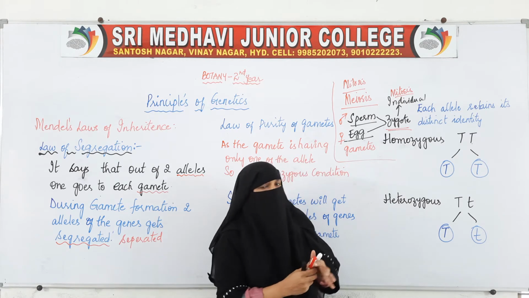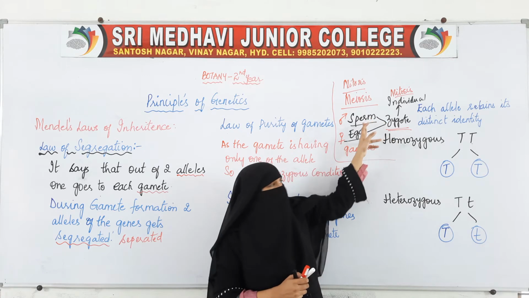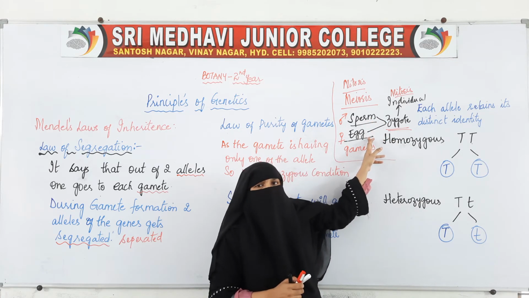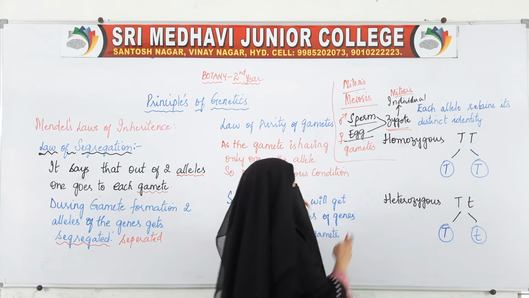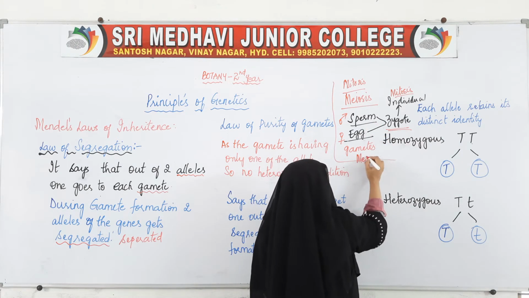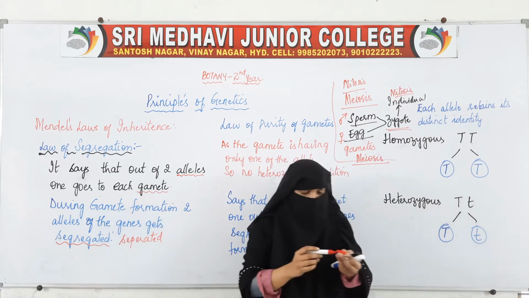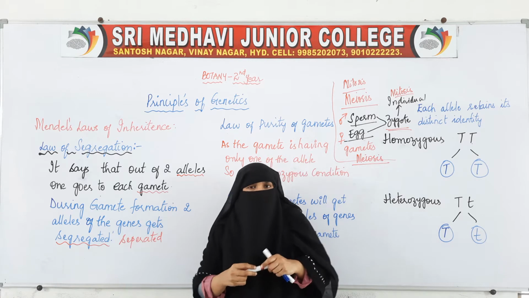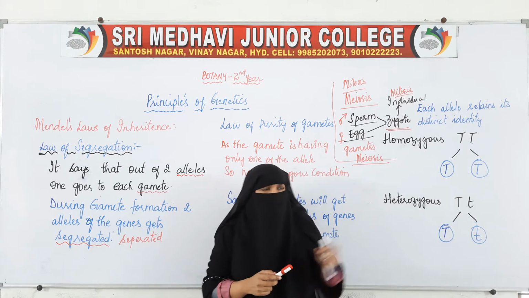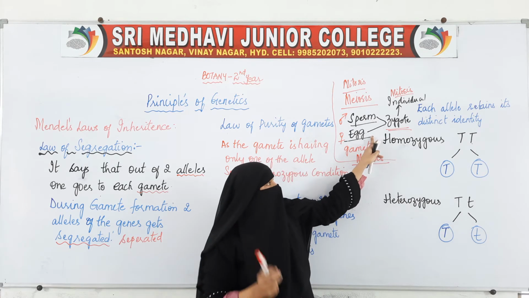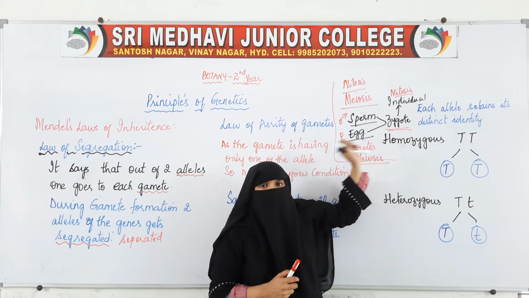But for the formation of the zygote, we require gametes, that is sperm and egg, and these gametes are formed because of meiosis. The reproductive organs, that is testis and ovary, produce sex cells or gametes. These gametes fuse together and form the zygote.